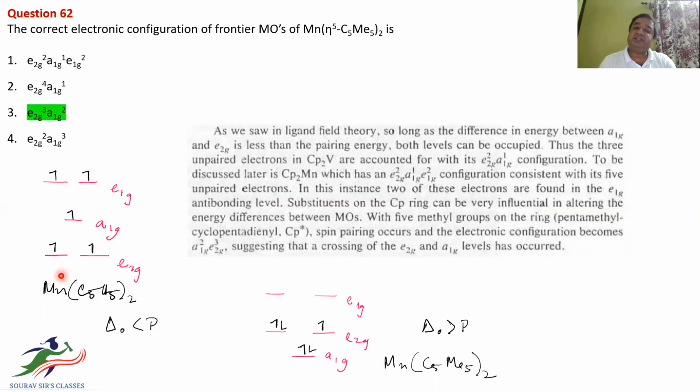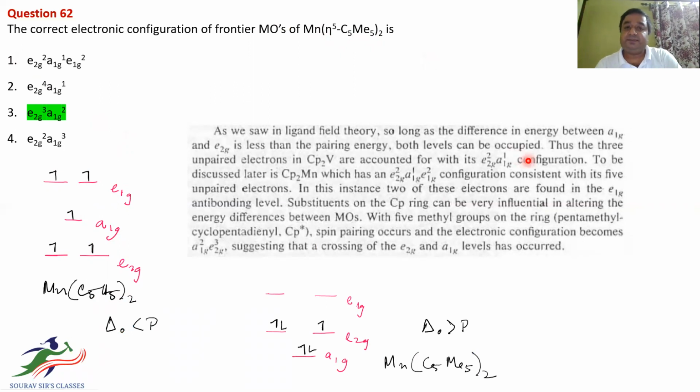This is antibonding in nature, as I've said before. So 1, 2, 3, 4, 5. For MnC5H5 whole twice, option 1 is correct. But here the question is not about MnC5H5. The question is about Mn(C5Me5)2, that means the MnCp star twice system.